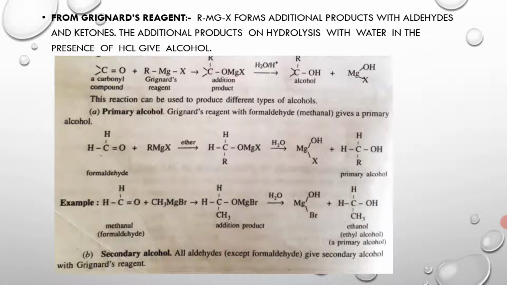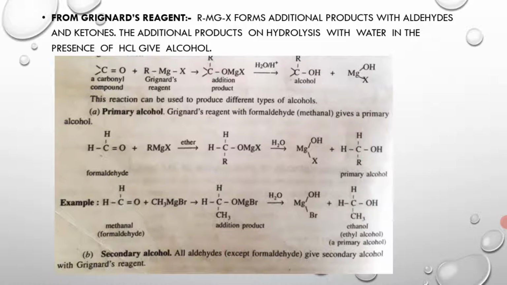Similarly, for primary alcohol, Grignard's reagent with formaldehyde gives a primary alcohol.